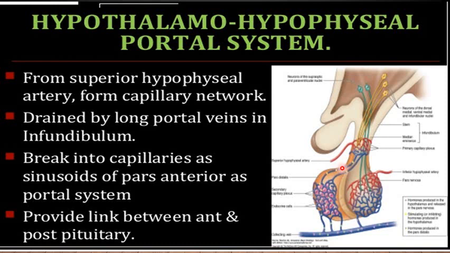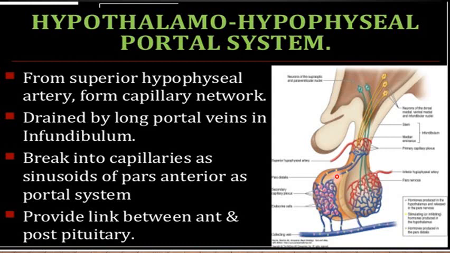where it breaks up into a second set of capillaries, which are the sinusoids. Here you can see in the anterior pituitary, the releasing hormones from the hypothalamus are transported towards the anterior pituitary, and the anterior pituitary then releases certain regulatory hormones which have effects on other endocrine glands in the human body.